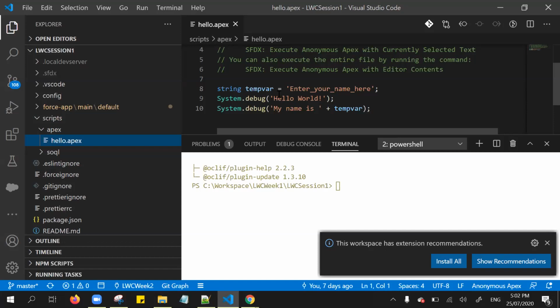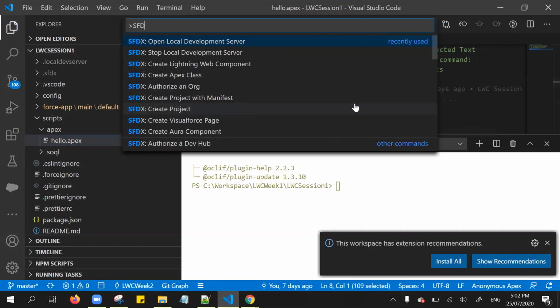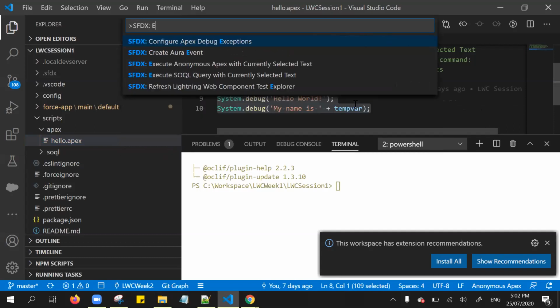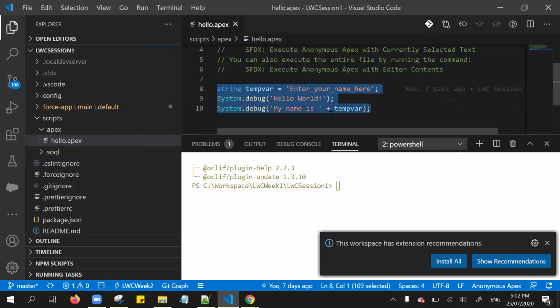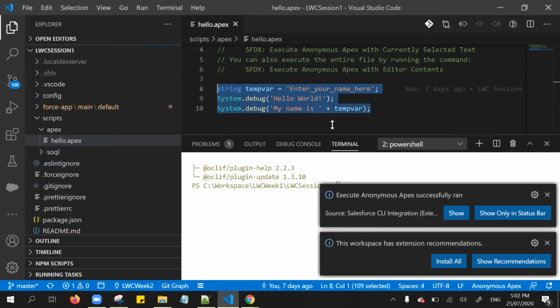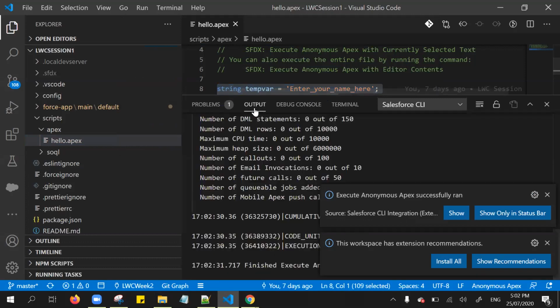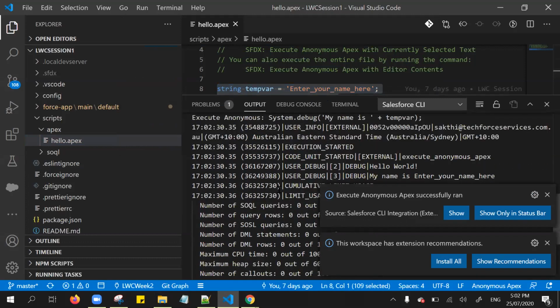The same thing we can achieve from Visual Studio Code also, right? You can do the debugging, or add some logic, simply select that value and press Ctrl+Shift+P, and type SFDX. If you notice this, Execute Anonymous Apex with Currently Selected Text. If you simply select it, it gets executed and you will get the result. See?